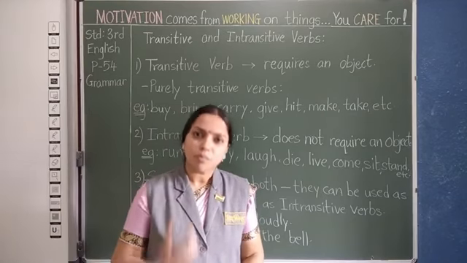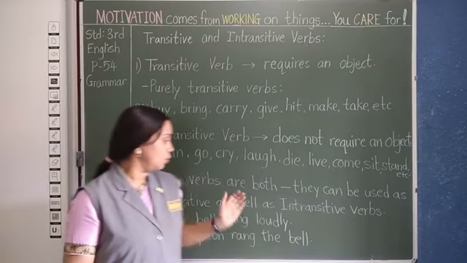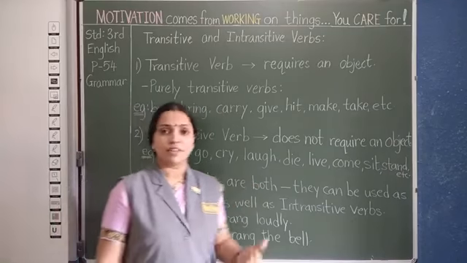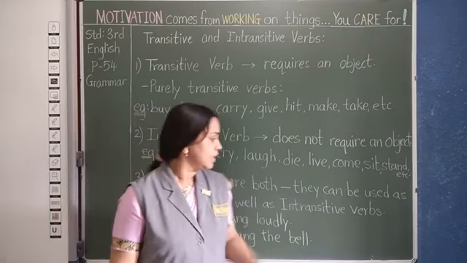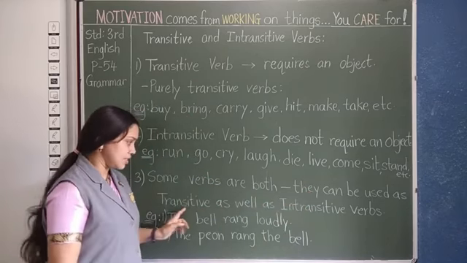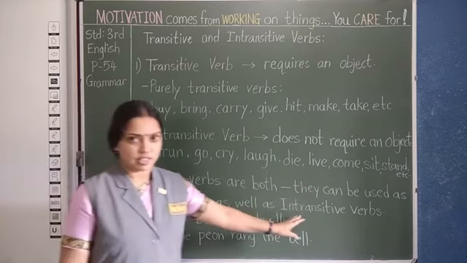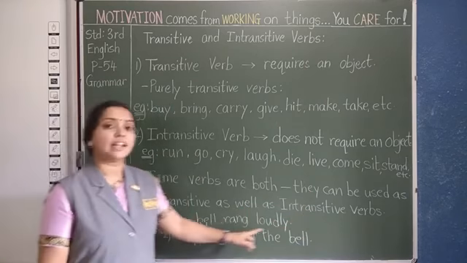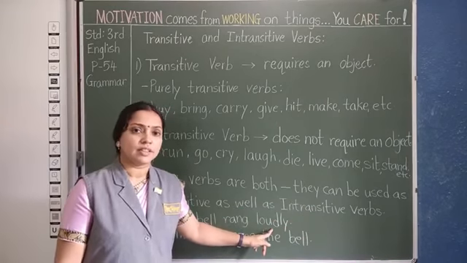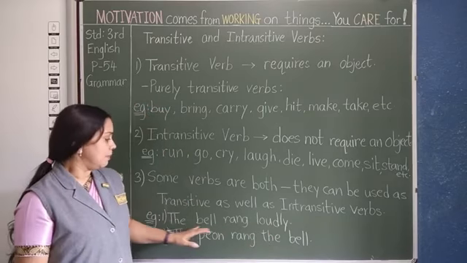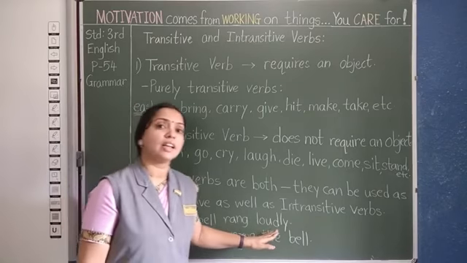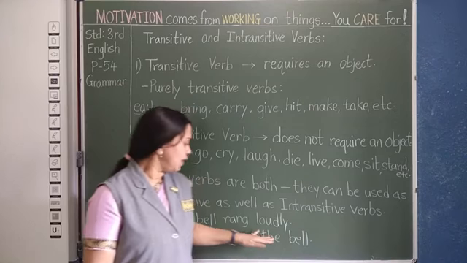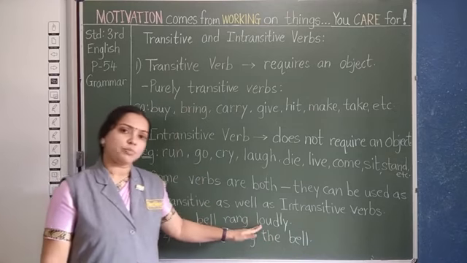Also, there are some words that can be both transitive as well as intransitive. They can be used as transitive or intransitive verbs. For example, if I say, the bell rang loudly. Do we have any direct object here?